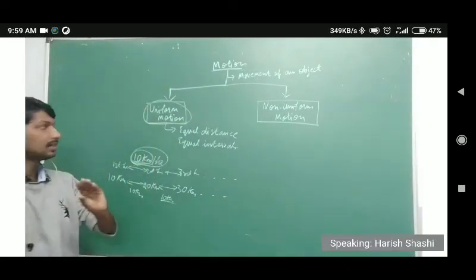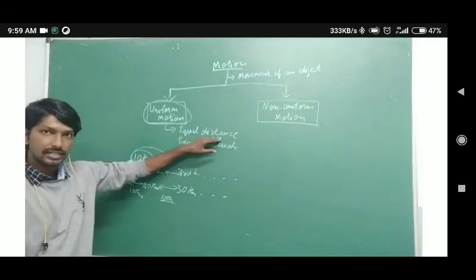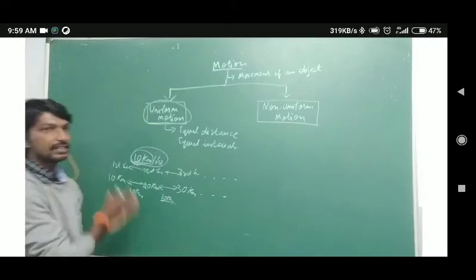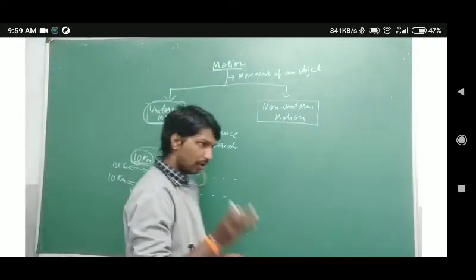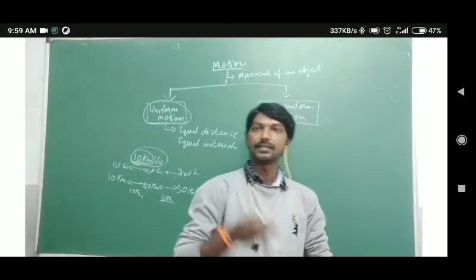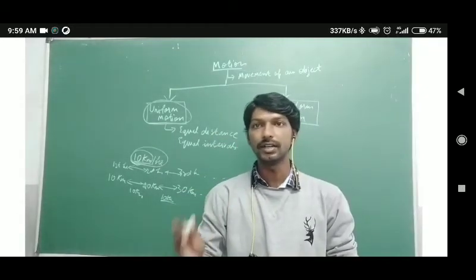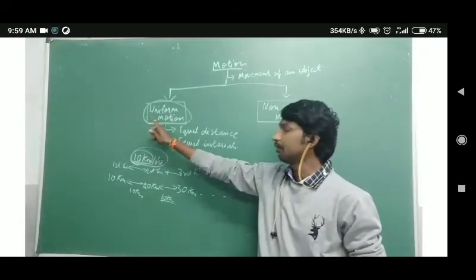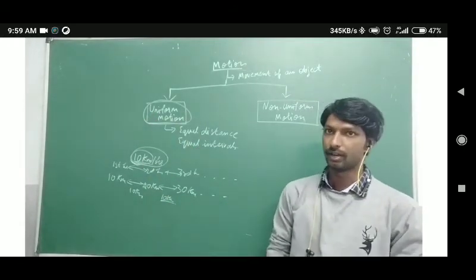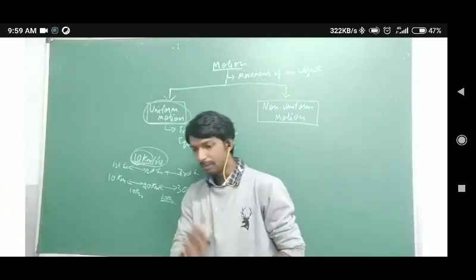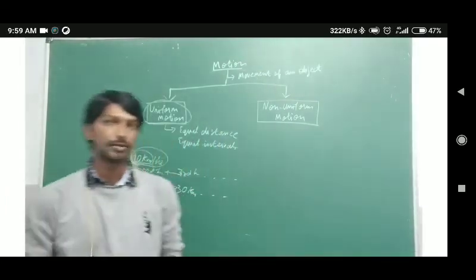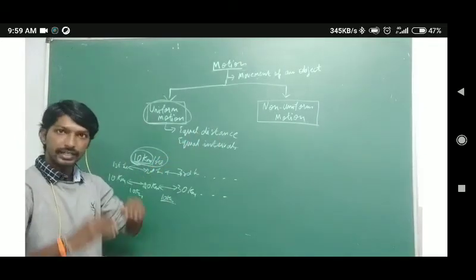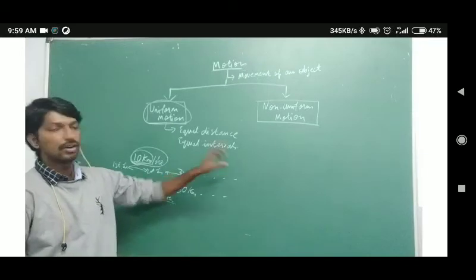So what is the keyword here? Equal distance, equal interval. So how are you going to define uniform motion? If an object covers equal distance in equal interval of time, then the object is said to be in uniform motion. Or you can put it this way: the object is said to be in uniform motion when it covers equal distance in equal interval of time.